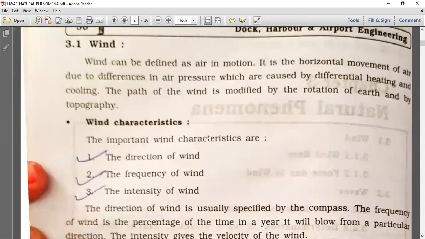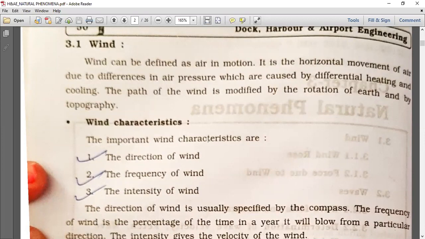Let us start with the wind. What is wind? Wind can be defined as air in motion. It is the horizontal movement of air due to differences in air pressure, which are caused by differential heating and cooling. The path of the wind is modified by the rotation of Earth and by topography.